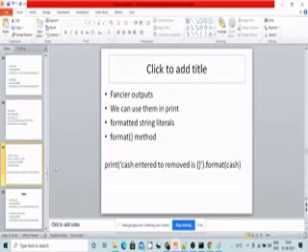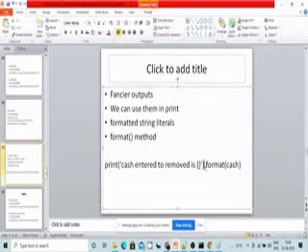Next, as I said, format specifier, format output, we have some fancier outputs. We can use them in the print, and formatted string literals, and the format method we had already specified here, but here I have specified it in a wrong way. It should be at the end, right? That is the mistake we corrected in the previous case.